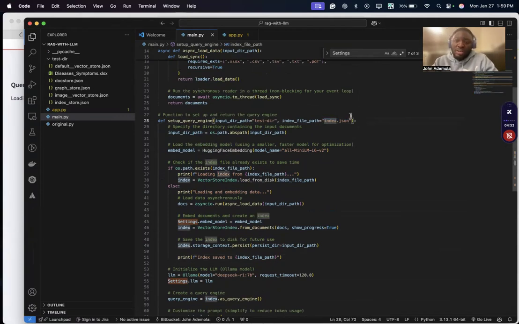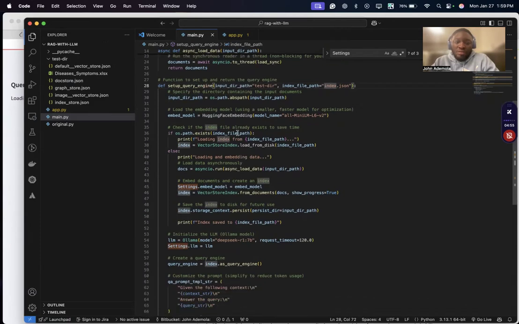Once it's loaded, I just keep using the loaded one. I was trying to optimize it, and that was why I did it this way. So it sets an absolute path here for my data source, and then I initialize my model from Hugging Face embedding using the name all-MiniLM.